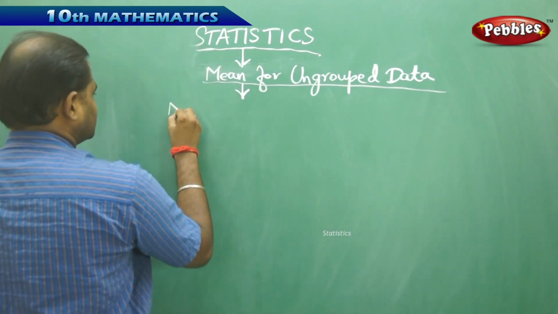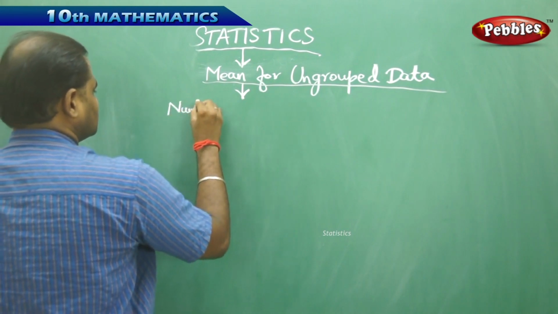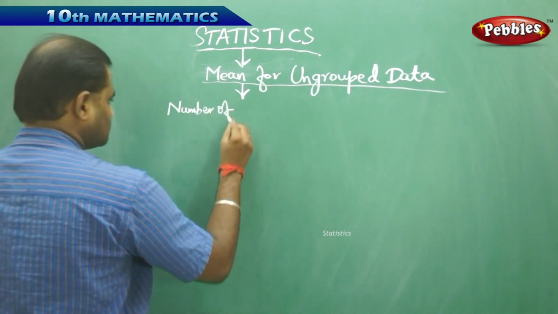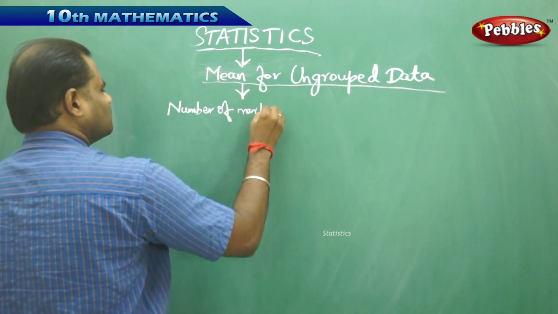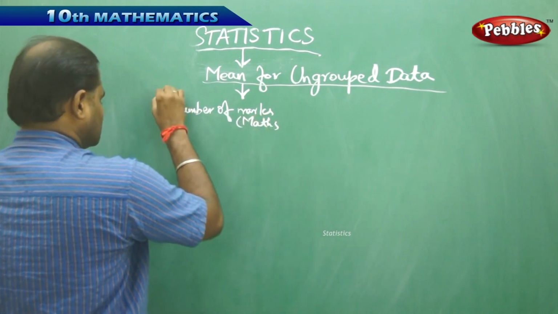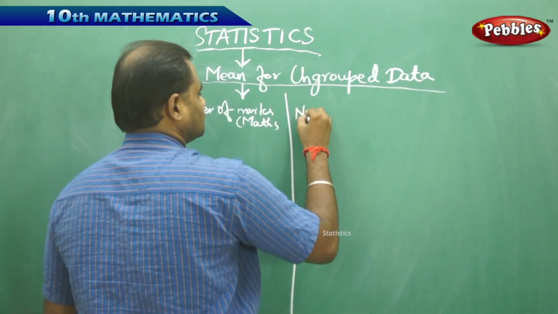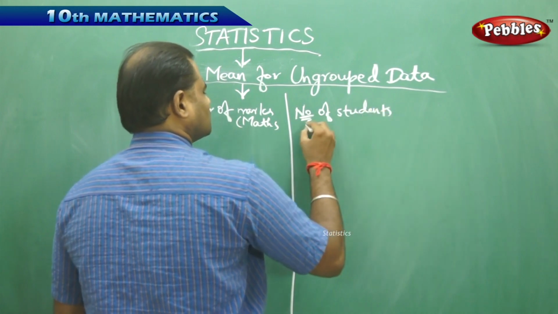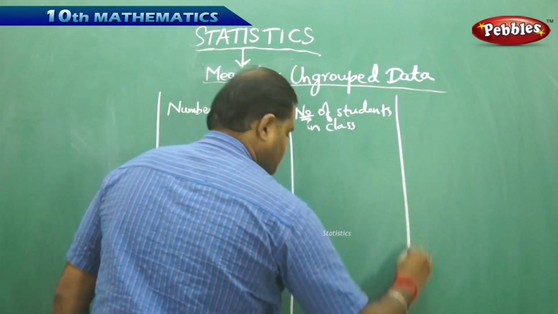So I take the data: number of marks in max is one column, and then number of students in class is the next column.